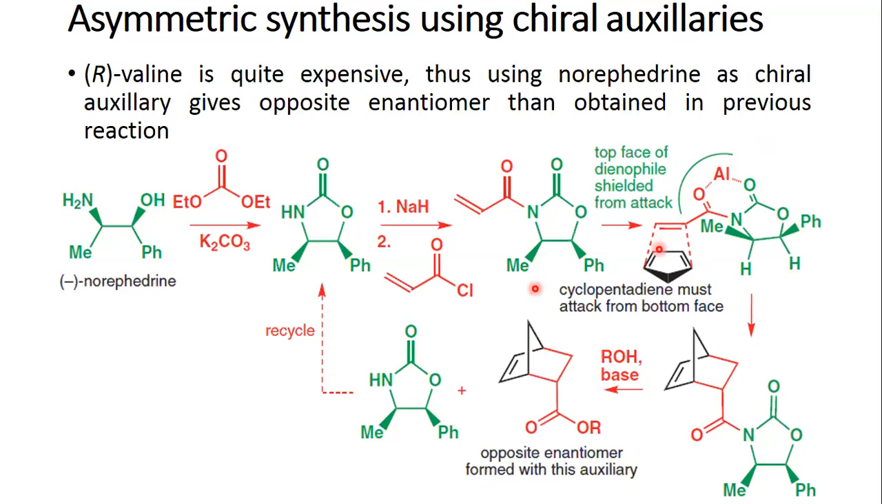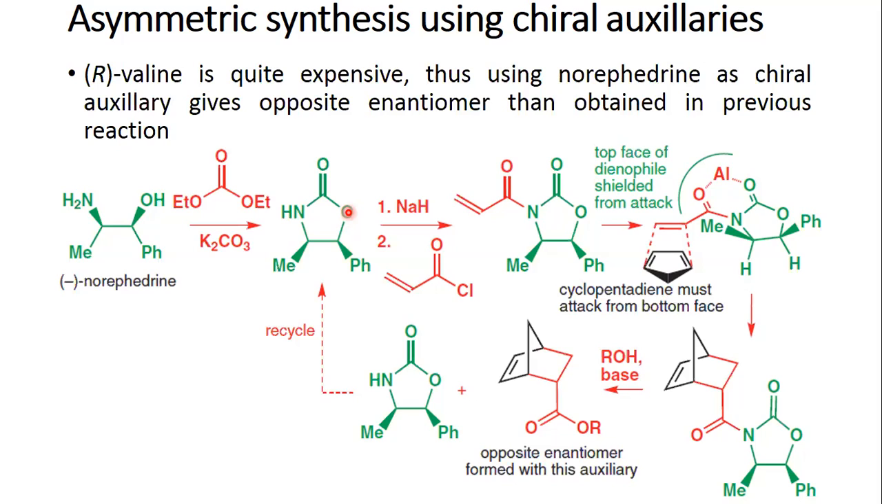So cyclopentadiene must attack on the bottom face, and you'll end up getting this particular enantiomer. Again, the diastereomer which is formed is the endo diastereomer, that is, the carbonyl is towards the bridge atom. When you hydrolyze this using a base and esterify with the benzyl ester in this case, you will get back the opposite enantiomer. And the chiral auxiliary which is recovered can be recycled and used in the next reaction.